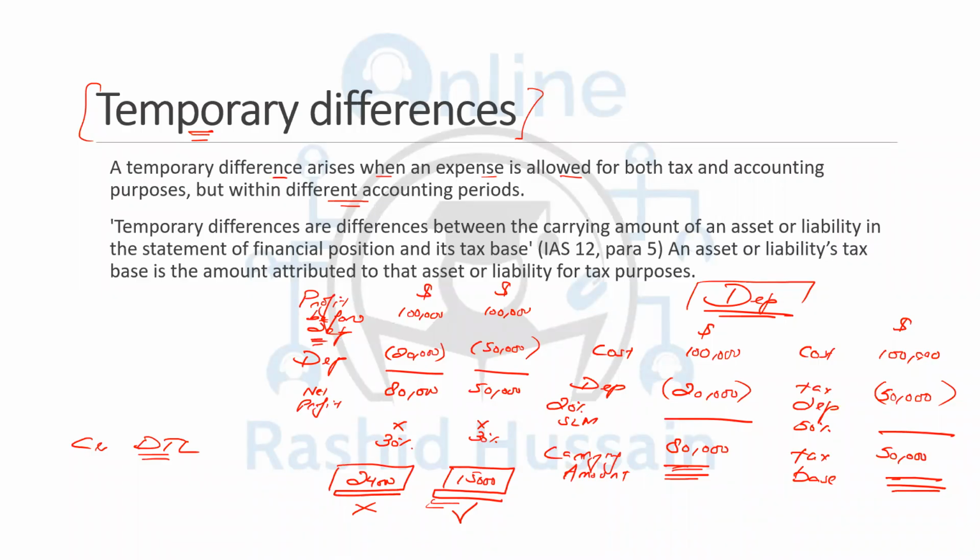But this is a temporary adjustment. In the future, I will be supposed to make the full payment when the adjustment is over. So the future consequence of this is that I will be making the tax payment. So you should record this future tax consequence now as the deferred tax liability. And the debit entry would be an expense in the profit or loss.